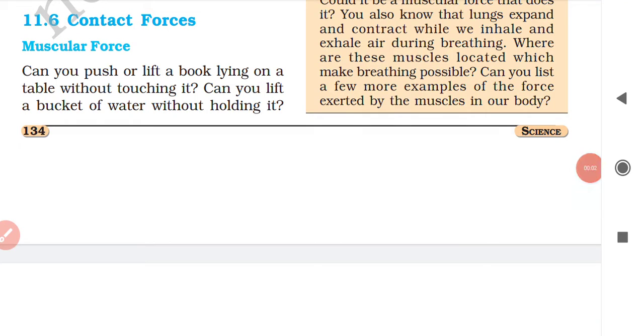Okay, class 8 students, the next topic of the chapter force and pressure is contact forces. So let's begin then. Contact forces. You see, first of all, contact. What do you understand by the word contact? Contact simply means interacting, interacting by physical touching.